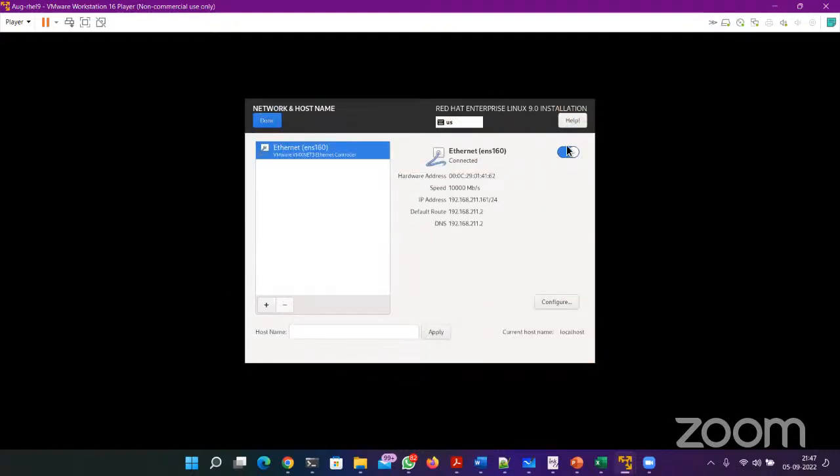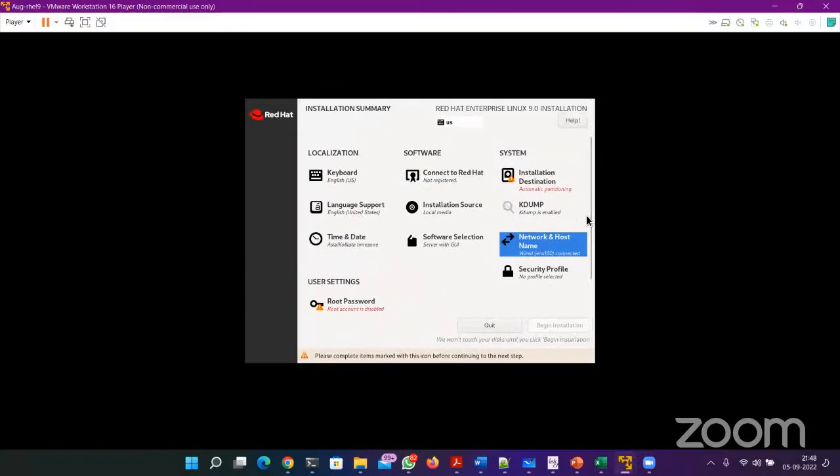The network is already activated. The IP address is also assigned. And in the host name, it's blank. Let me set a host name. Let's say node 1, or let's say server 1. I'm giving a name to my server 1. Apply the name and click done. All right, we have activated the network. We have added a name to the server.